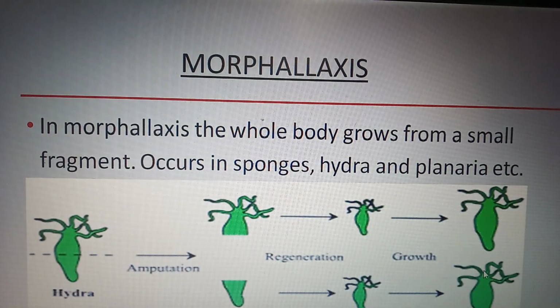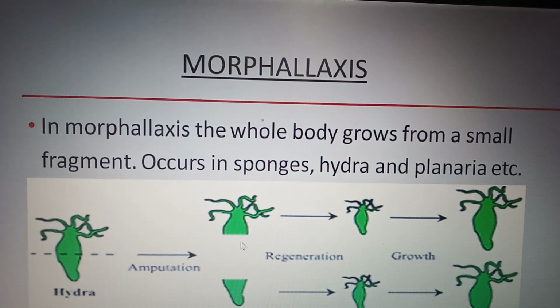Let us discuss morphallaxis in hydra. It is a parent hydra. Parent hydra is amputated into two, this one and this one.